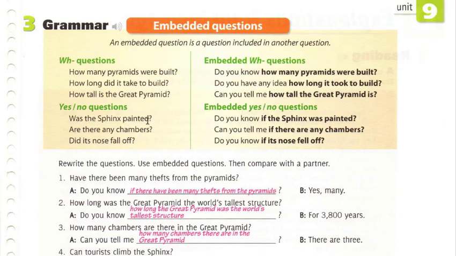Do you know if the Sphinx was painted? Are there any chambers? Can you tell me if there are any chambers? Did its nose fall off? Do you know if its nose fell off?